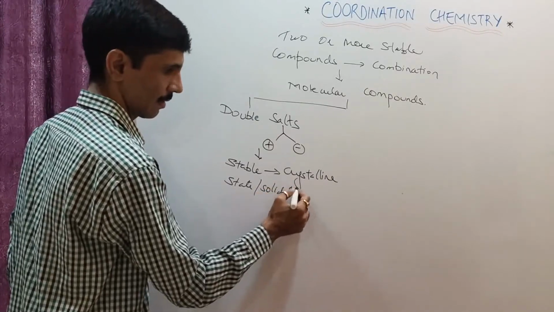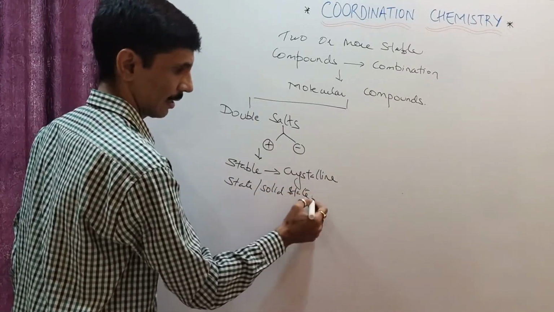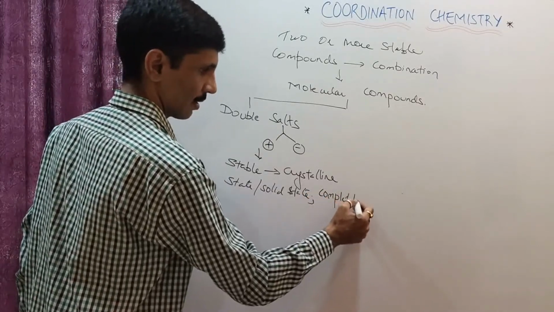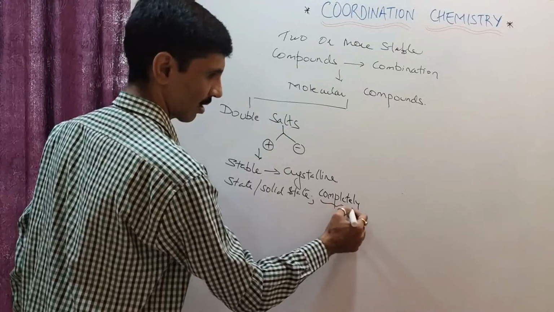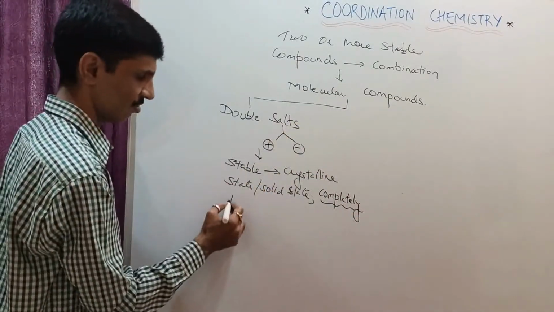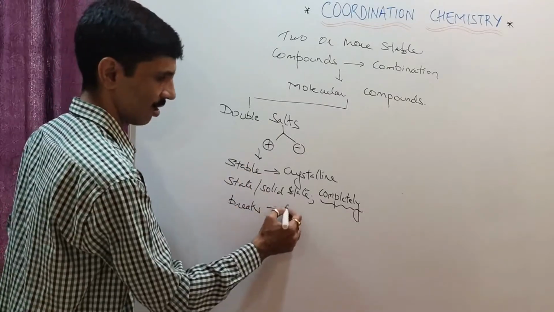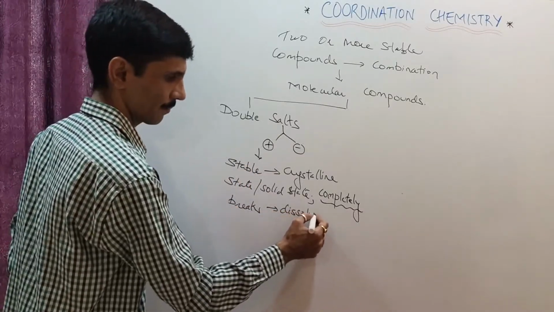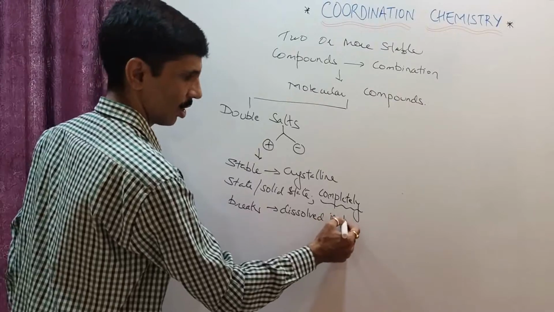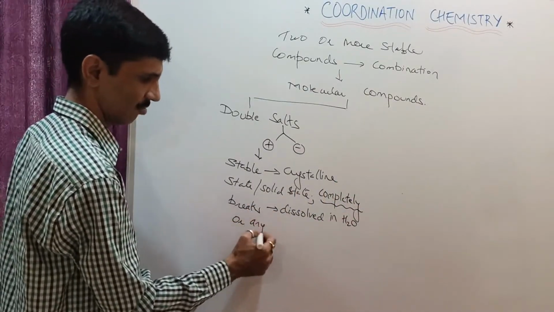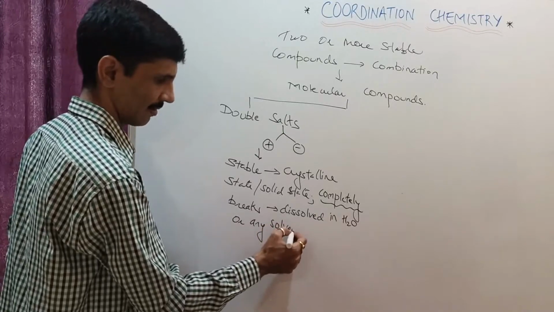But then it completely decomposes. Completely, ये वर्ड पे मैं स्ट्रेस कर रहा हूँ, it completely decomposes, या फिर हम बोलते हैं breaks, when it is dissolved in water or any solvent which has an ability to dissolve. Not necessarily always it is water.